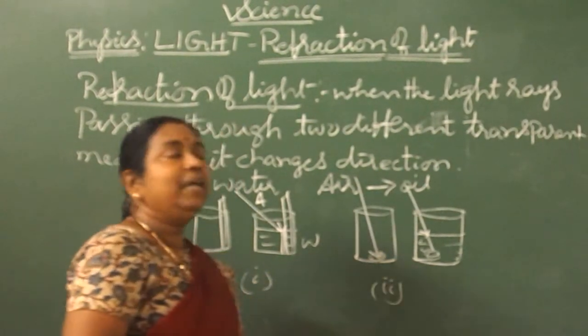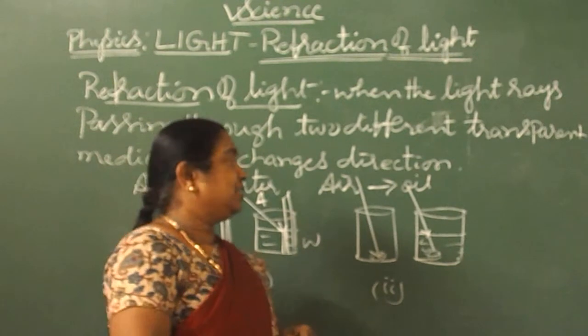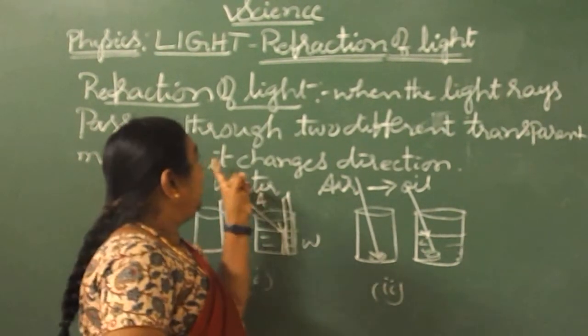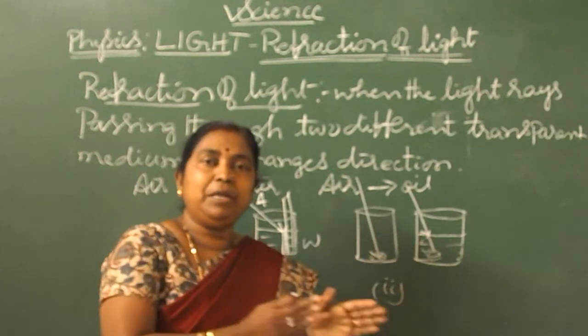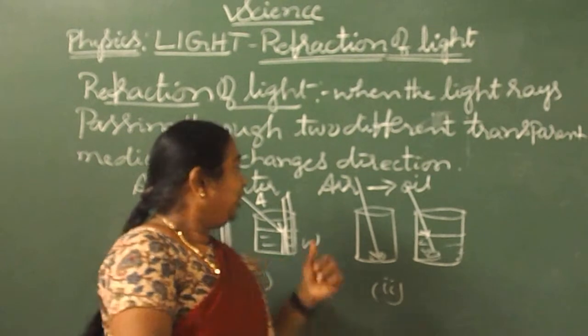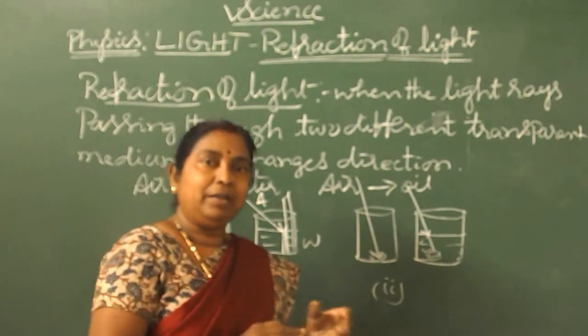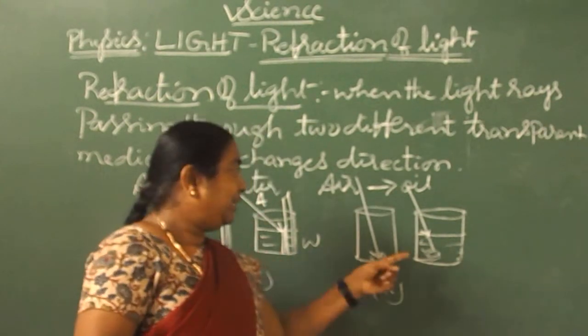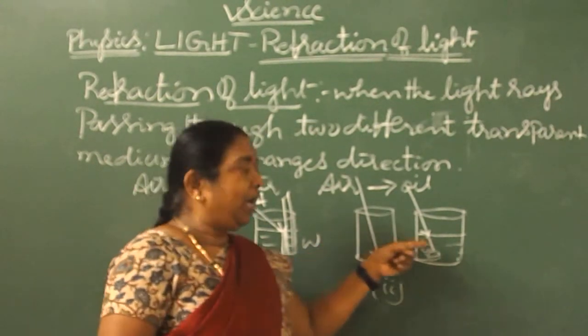That indicates light rays are changing direction. Now I hope it's clear that whenever light rays enter from one medium to another medium, they change their direction. If it is the air medium, it goes straight, whereas in the water, it bends. So that indicates a change from one medium to another medium.